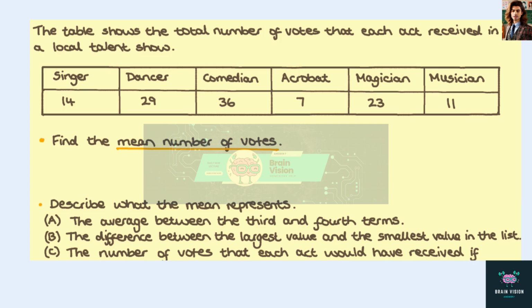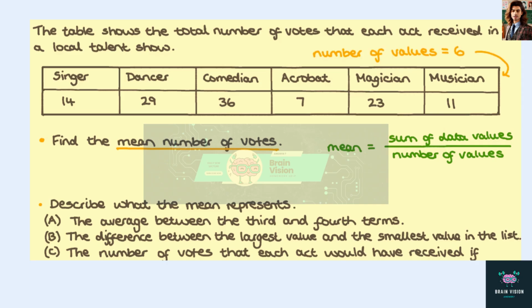We're first asked to calculate the mean number of votes. The mean of a dataset is calculated by finding the sum of all the values in the dataset and dividing this by how many values there are.